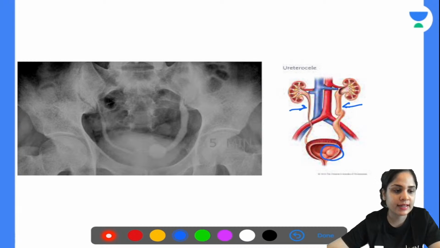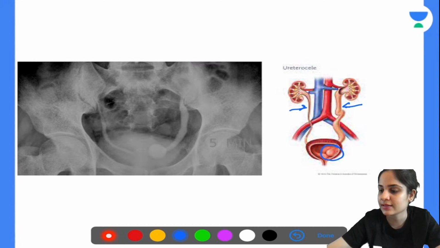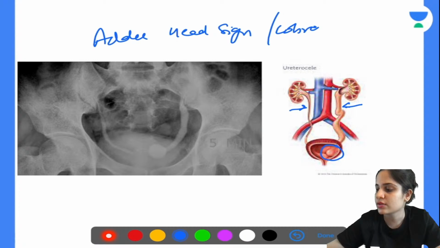Yes, absolutely correct. So this is called the cobra head sign, or adder head sign. Okay, this is called adder head sign on IVU or cobra head sign. And this is seen in which case? This is seen in ureterocele. Okay, so this is ureterocele.